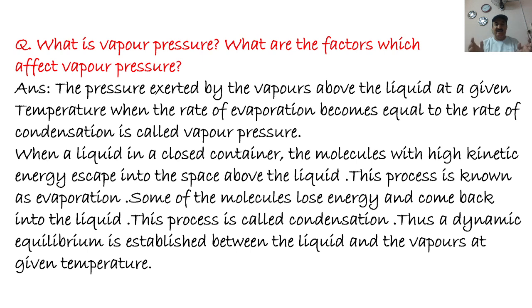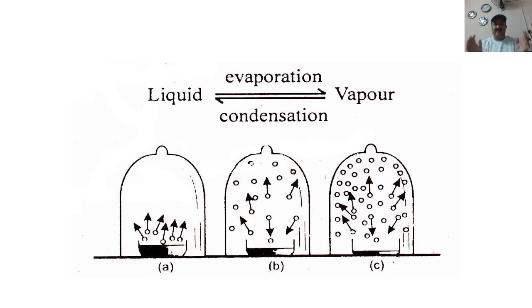When a liquid in a closed container is heated, the molecules which have high kinetic energy escape into the space above the liquid, and this process is known as evaporation. Some of the vapors lose energy and come back into the liquid, so this process is called condensation. Thus, a dynamic equilibrium is established between the liquid and the vapors at a given temperature, right? So liquid converts into vapors, and this process is known as evaporation, and vapors convert back to the liquid. This is known as condensation.